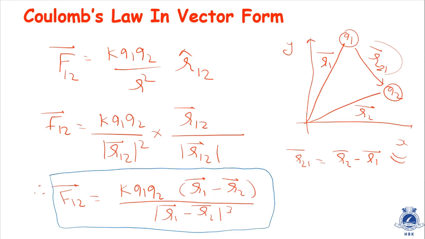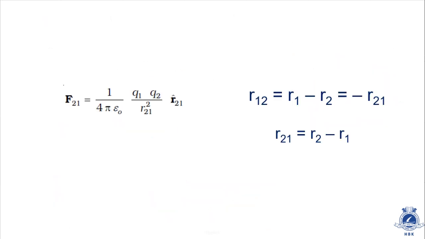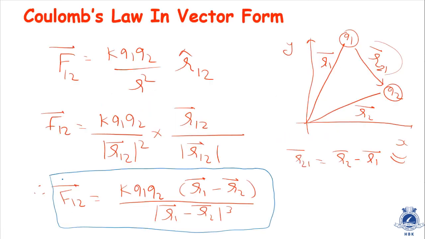Okay, now let's see the NCERT part. In NCERT, they have given this equation: F21 is equal to 1 by 4 pi epsilon 0 Q1 Q2 by R21 square. This equation is there in NCERT. Point out this equation, take your NCERT and point out this equation, make a box and remember this equation. F21 is equal to 1 by 4 pi epsilon 0 Q1 Q2 into unit vector R21 upon the magnitude of R21 square.